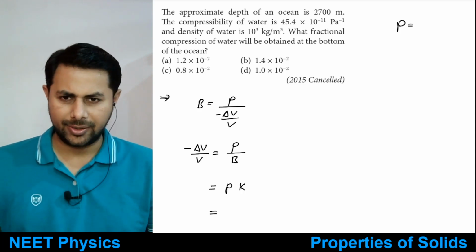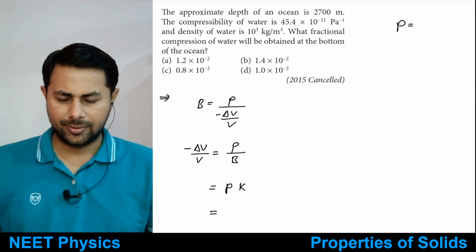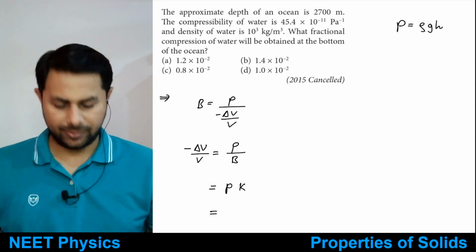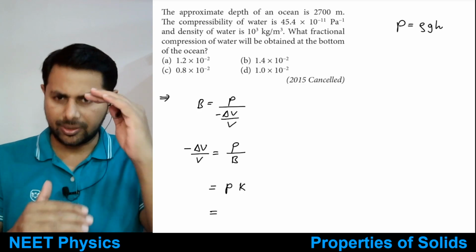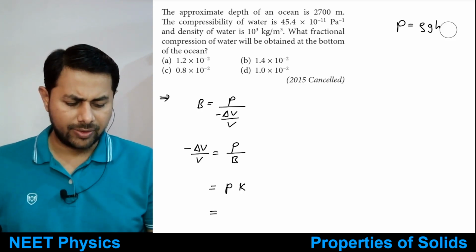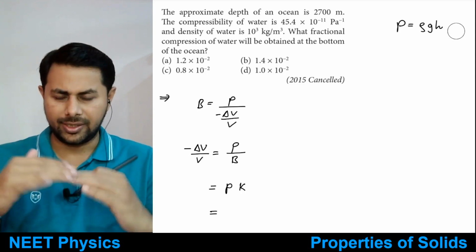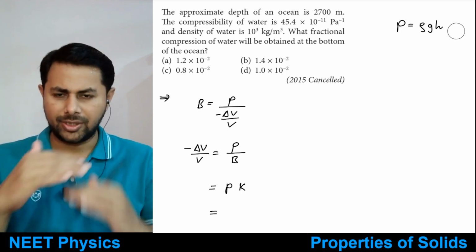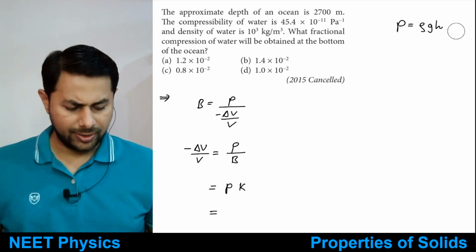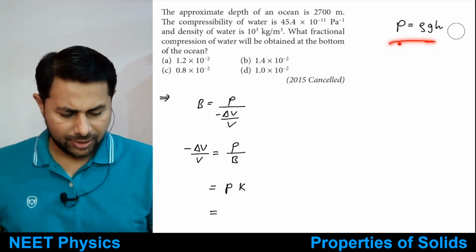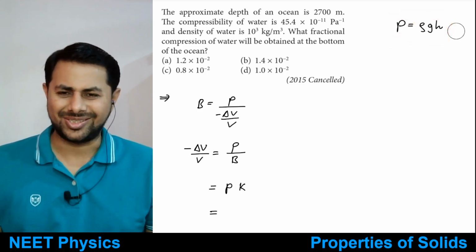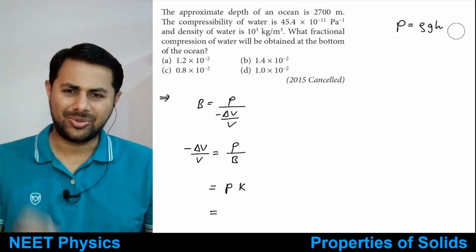How do we find pressure? Let me tell you the formula. The formula is rho g h. Pressure due to the liquid at depth d is equal to rho g d, where d is the depth, or you can say pressure due to a liquid column of height h is equal to rho g h. This thing is actually in the next chapter, but we can take it as common sense. So pressure is equal to rho g h.